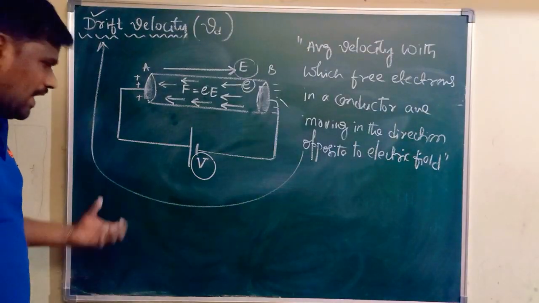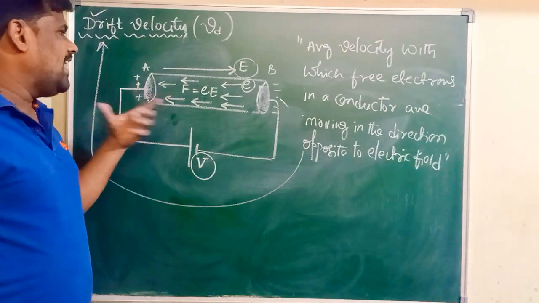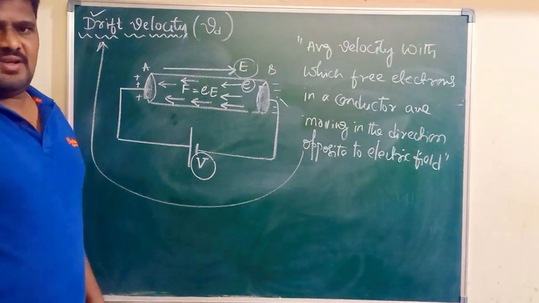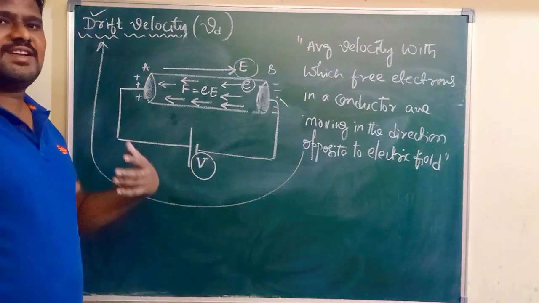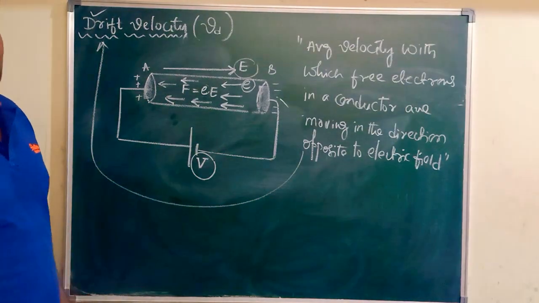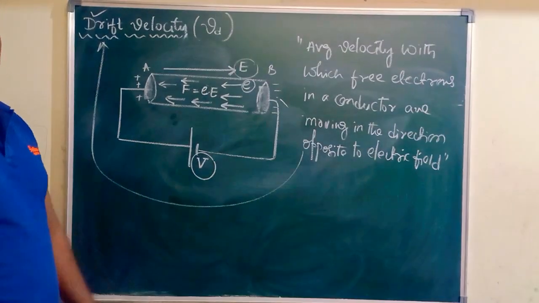What happened is, as soon as we connected the battery, an electric field was generated. With that electric field, all free electrons in a conductor started experiencing a force, in the direction opposite to the direction of the electric field.